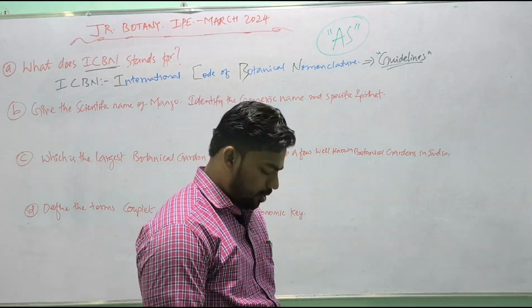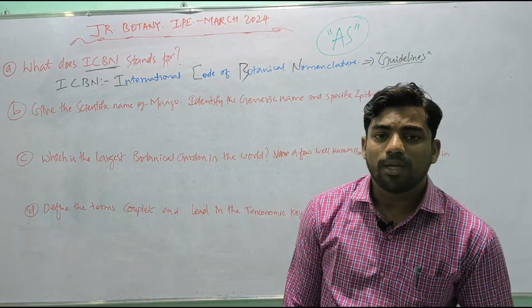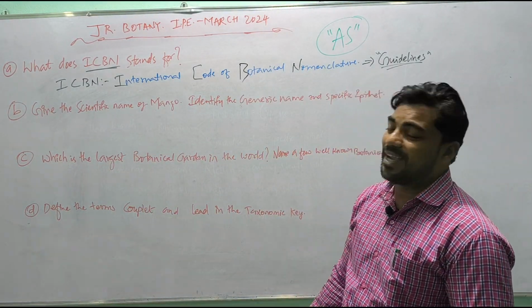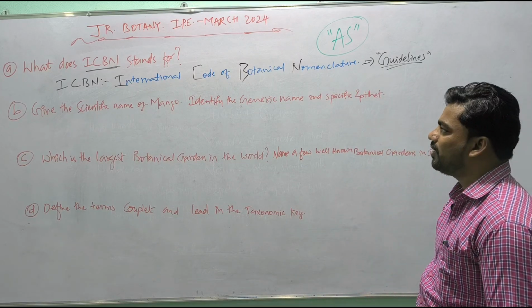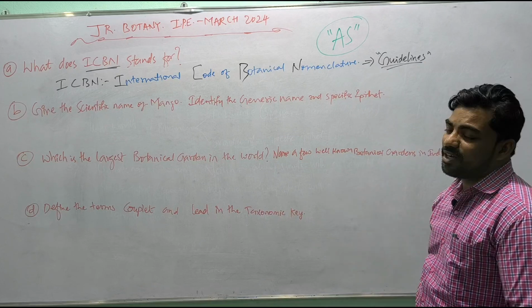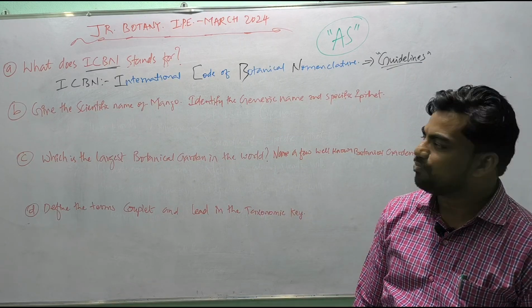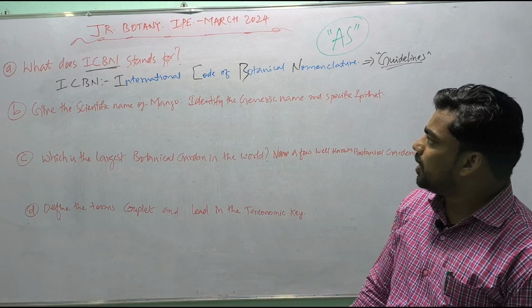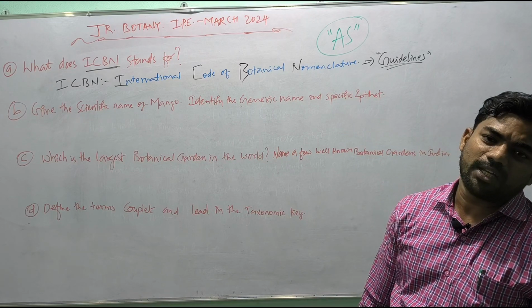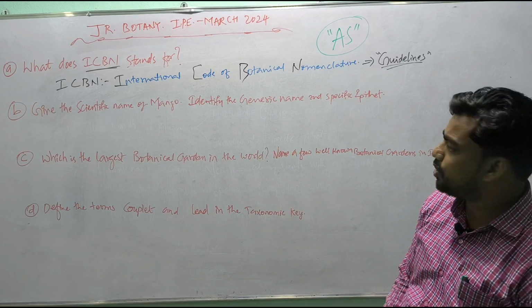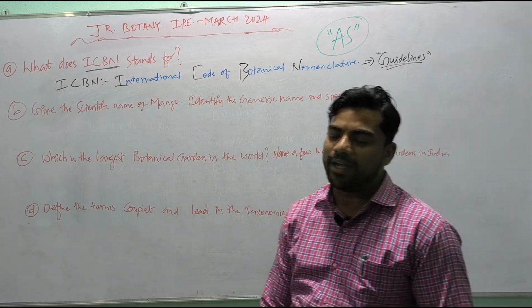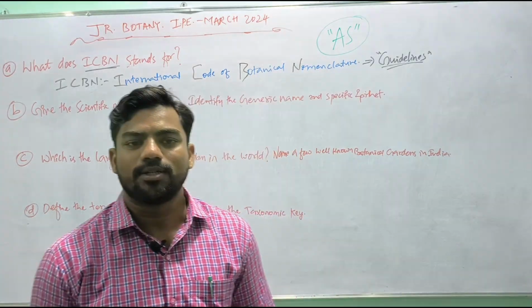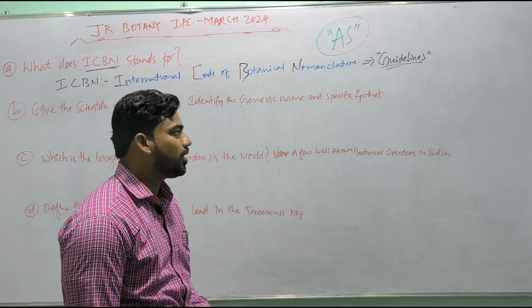If it is an animal, then ICZN, International Code of Zoological Nomenclature, provides the guidelines for naming the newly identified animal. But here, ICBN provides the guidelines for naming a newly identified plant with a universally accepted standard scientific or biological name.